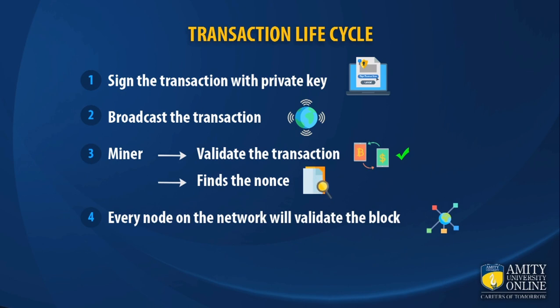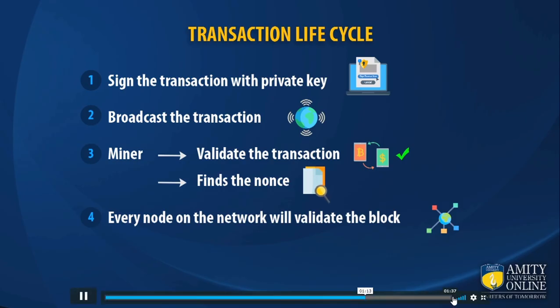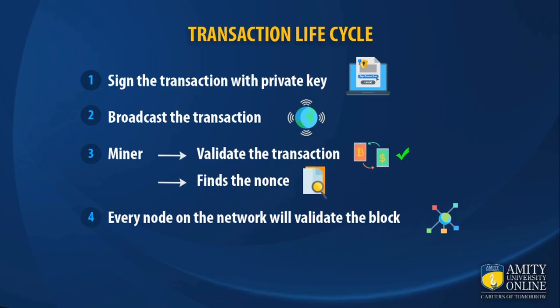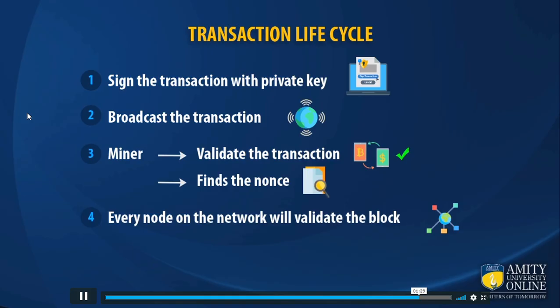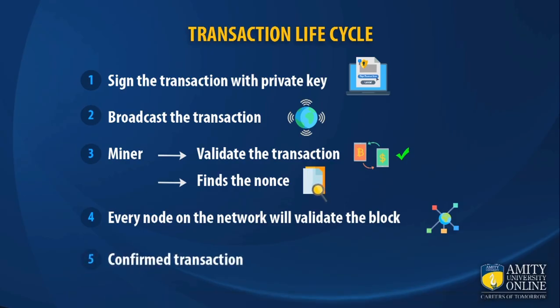When it comes to validation, it means that every node is going to validate all the transactions that were validated by the miner, and it will also check whether this nonce solves the mathematical problem or not. So once all the validation is done and a node considers that this block is valid, it says, "I am going to take this block into my blockchain." And once the block is taken into the blockchain by a node, this transaction is known as a confirmed transaction.